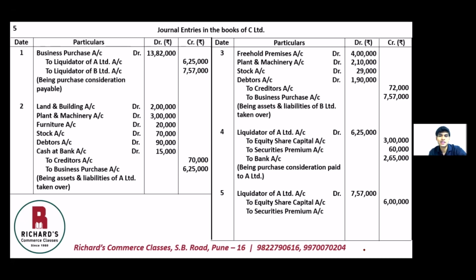The balance will go to securities premium account. 6,000 shares into 20 rupees each, that is 1,20,000, and the balance in cash to bank account 37,000. The narration here will be being liquidator of B Limited paid, or being purchase consideration paid to B Limited.